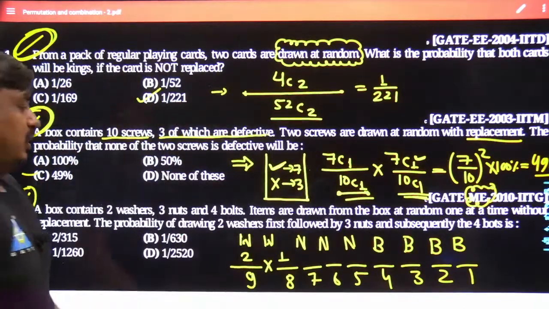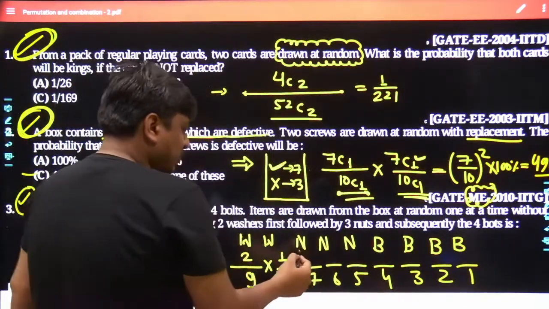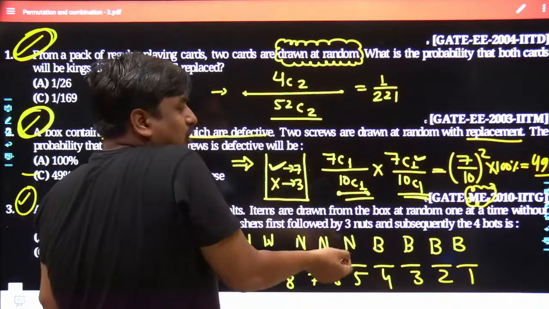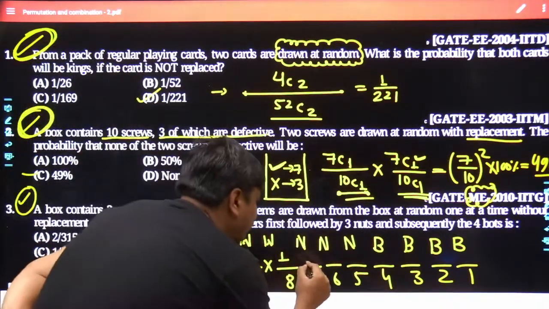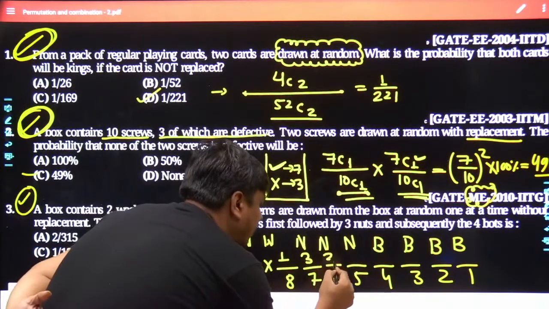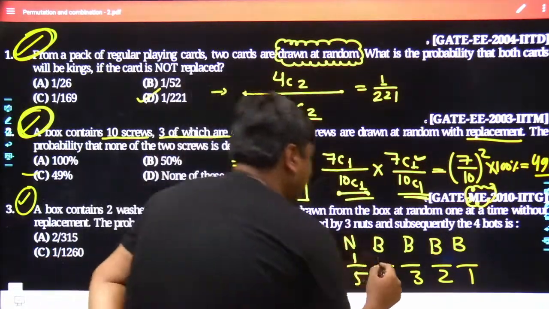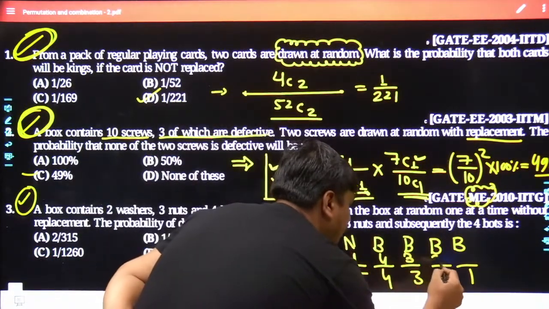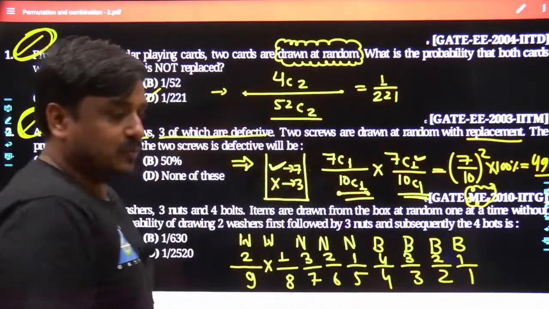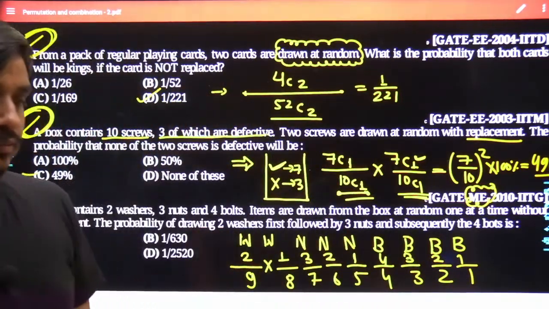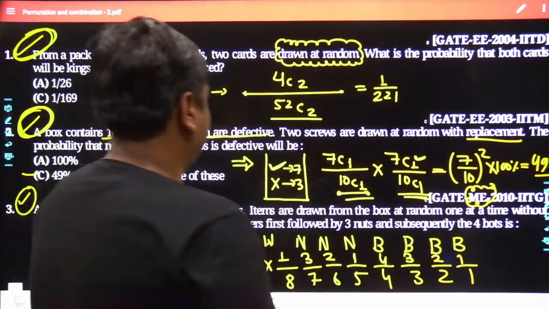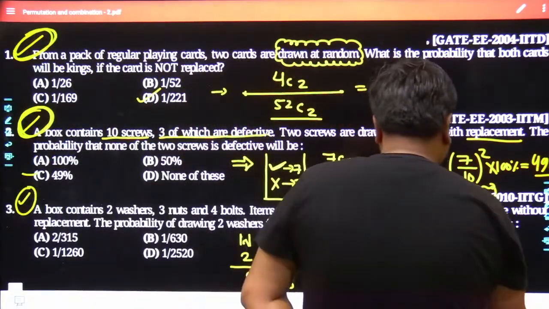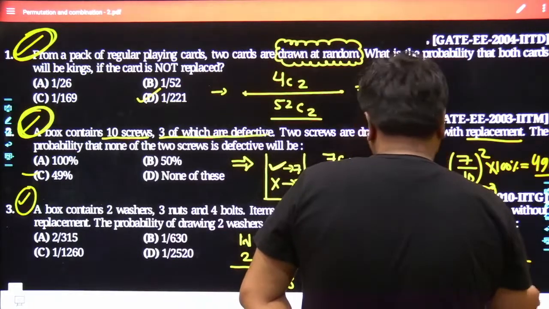Yes. Here, how many nuts will you have? You are going to have 3 nuts, and you select one nut out of them. How many ways could that be done? 3. Here it reduces to 2, here it reduces to 1. Here the bolts, 4, reduced to 3, reduced to 2, reduced to 1.